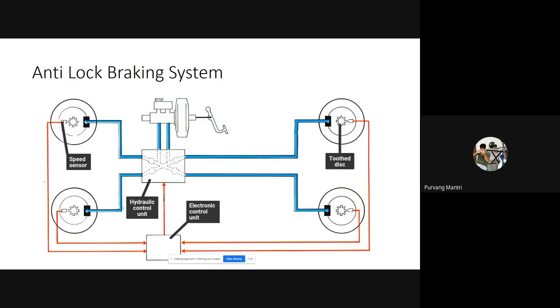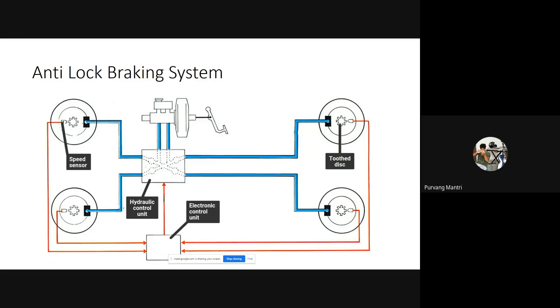So firstly, we have the anti-lock braking system. Now this is a simple image for understanding the anti-lock braking system. Yesterday when we talked about any control system, we learned that any control system has three parts: a sensor, a microcontroller, and an actuator. So even in this, we have three parts: sensors, microcontrollers, and actuators.